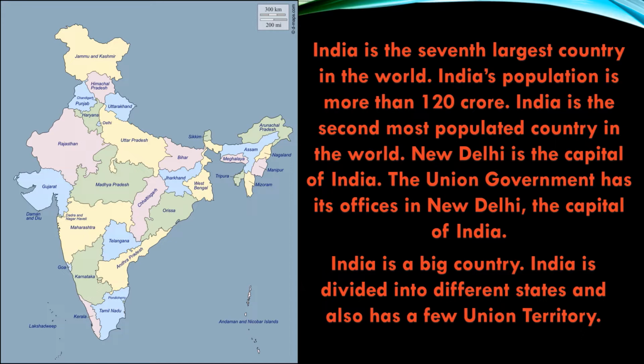Delhi, Andaman and Nicobar Islands, Chandigarh, Dadra and Nagar Haveli, Daman and Diu, Lakshadweep Islands, Puducherry are the union territories.